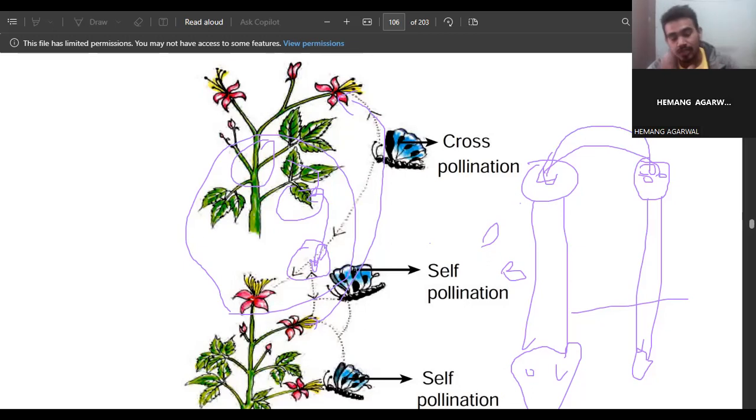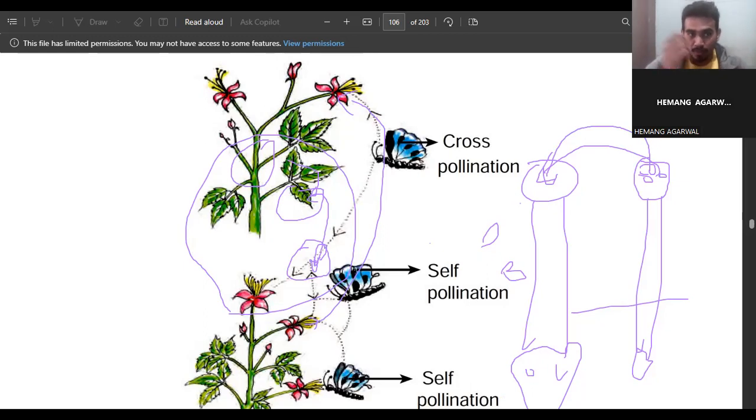During the transfer of pollen, there are some agents which play an important role. Like we say we should save our honeybees, because in 90% of flowering plants, honeybees play a major role in pollination. The honeybee has legs, and on those legs there is a pollen basket.